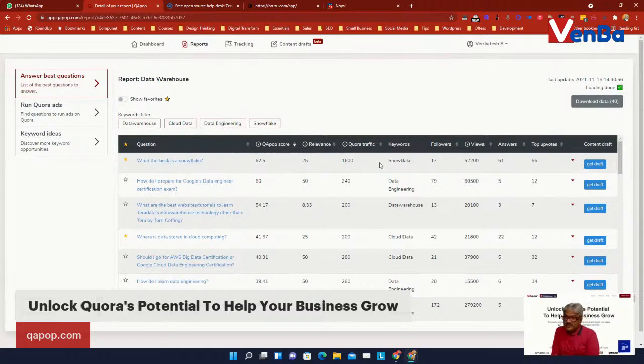So here it gives you the relevant traffic details. The Quora traffic is traffic from Quora. And this detail comes from Quora, 1,600 views. Relevance to my keyword is 25, and then QA pop. The higher it is, it's definitely better. And the QA pop score is the opportunity score, which is 62.5, which is fairly good for this keyword Snowflake. And there are 17 followers for this particular question, and 52,200 views for this.